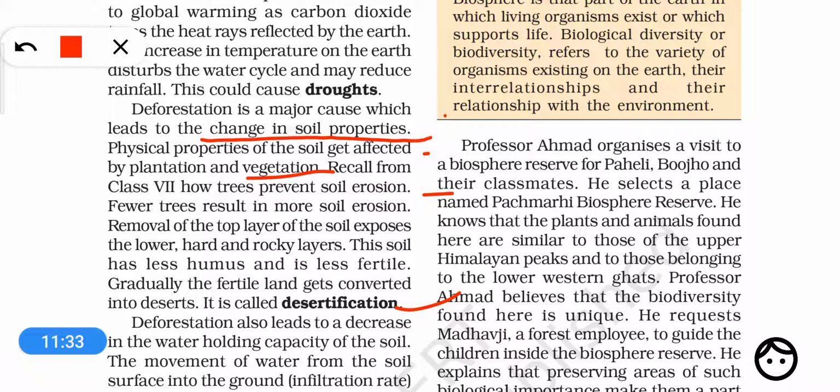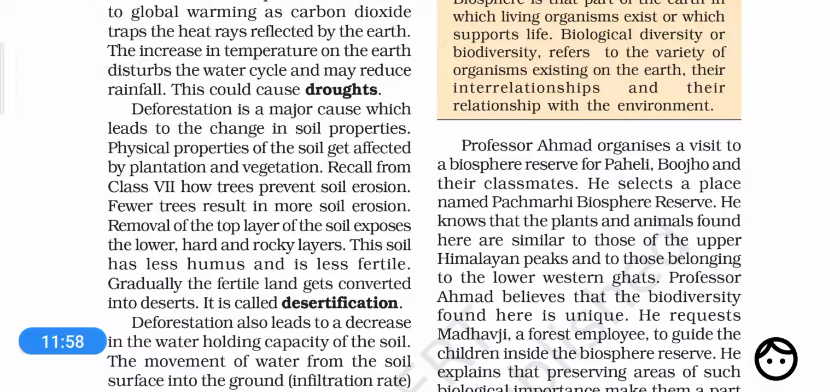Fewer trees result in more soil erosion. Removal of the topsoil, this is important. Removal of the top layer of the soil exposes the lower, hard and rocky layer, and this soil has less humus and is less fertile. Gradually, the fertile land gets converted into deserts, and this is called desertification.